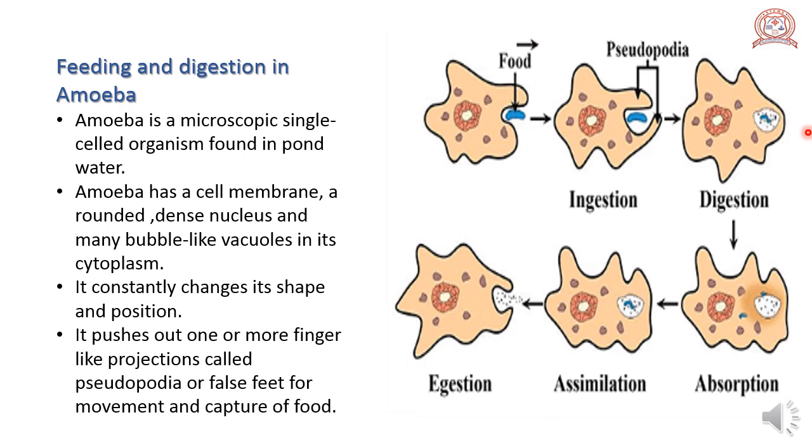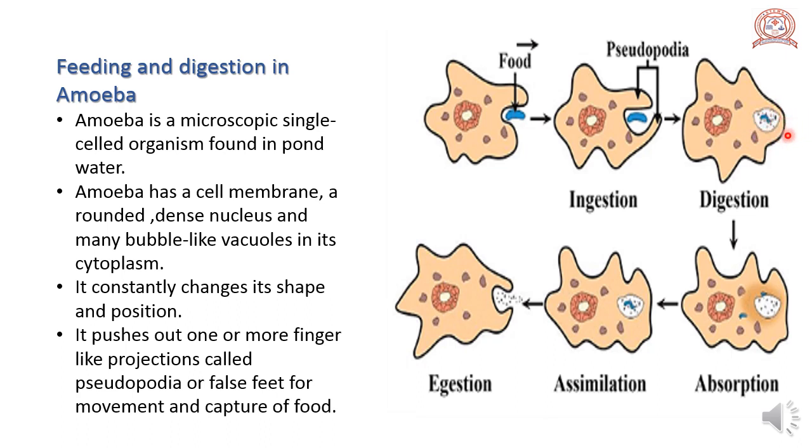A food vacuole that is formed around the engulfed food particles contains digestive juices which break down the food particle into simple substances. Now food is inside the food vacuole.